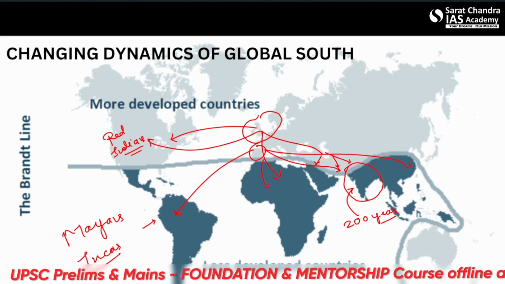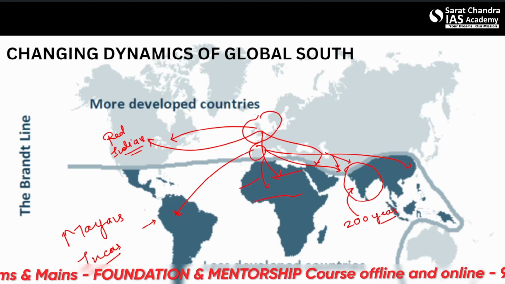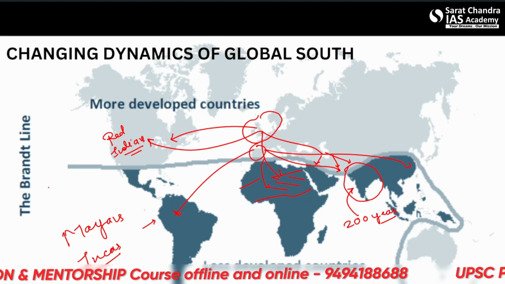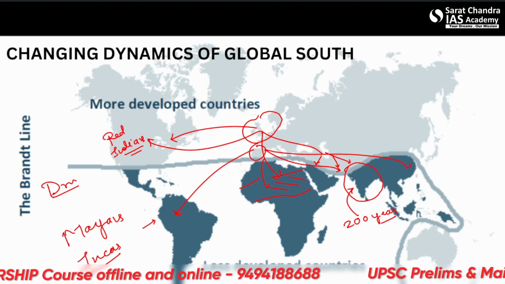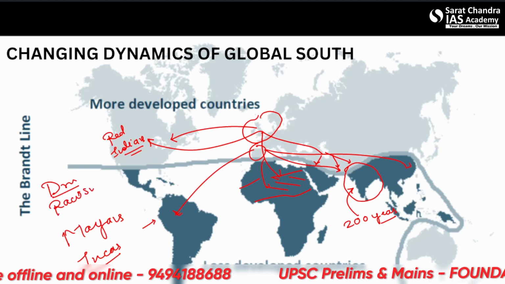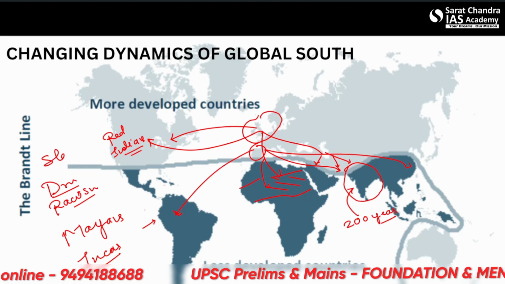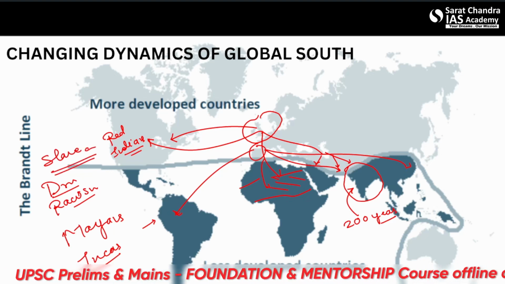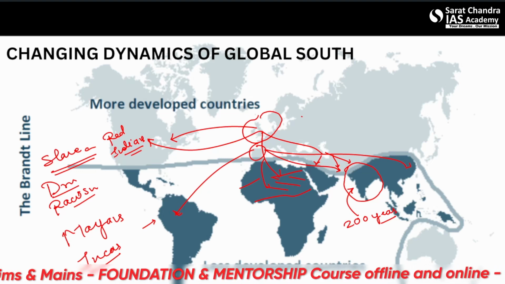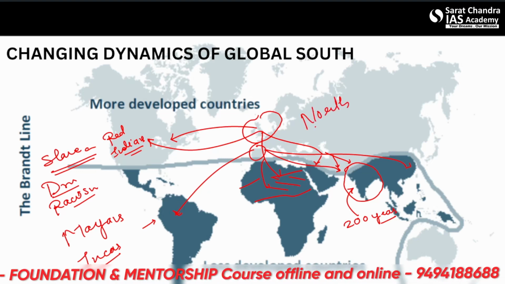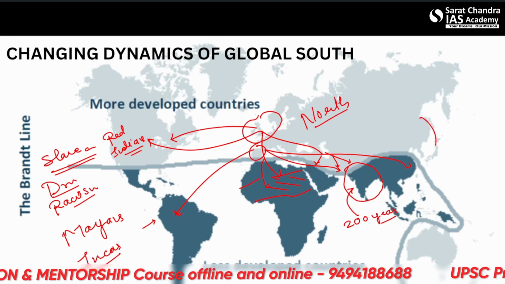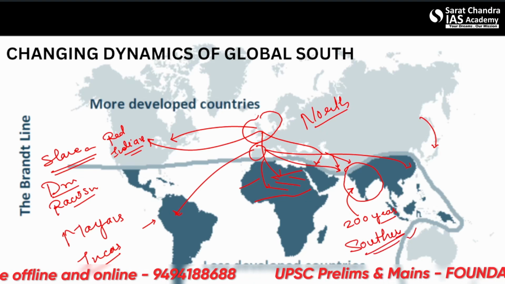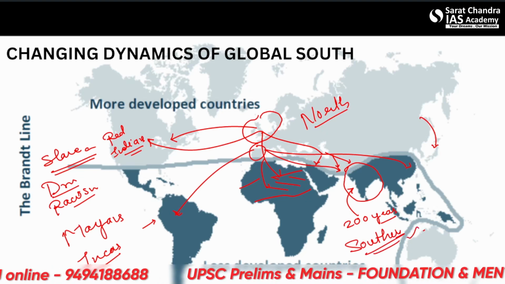France also ruled in many parts of Africa, and it still gave birth to many problems in these countries, such as the problems of drug trade, the problem of racism, the problem of the slave capital. Many problems were there, but it was more inclined that the North governed the South. The powers from the North governed the southern countries. So this is one historical context that we need to talk about.